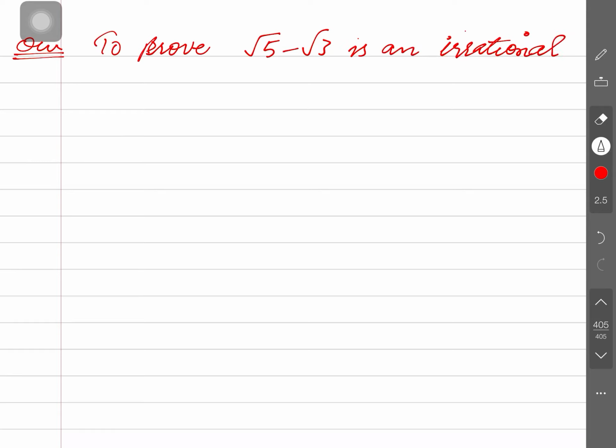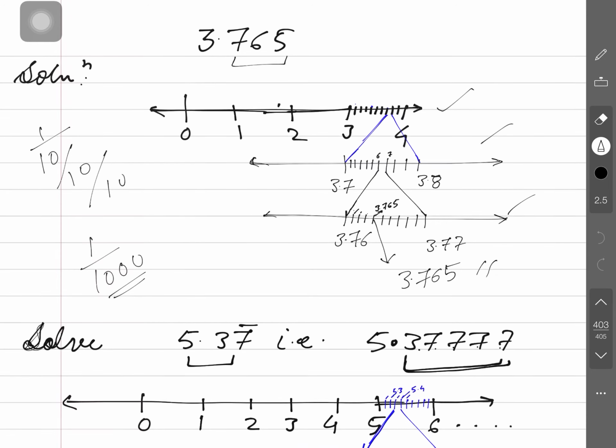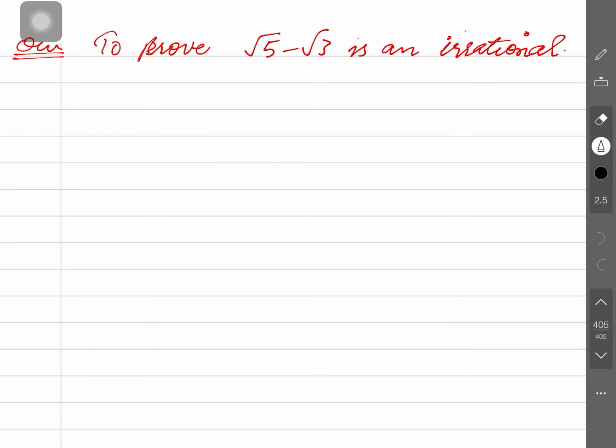Okay, guys. Now look, next we are to prove this. How can you prove further? It's very simple, the same contradiction method. The steps, the solution lines we will repeat here. What are the solution lines? We will suppose here, let us consider root 5 minus root 3 is not rational, sorry, not irrational.